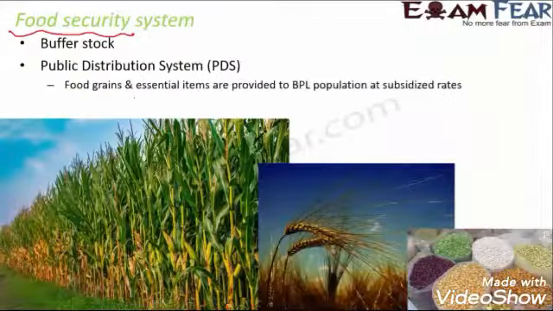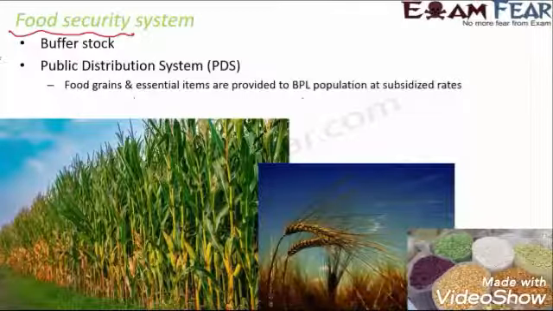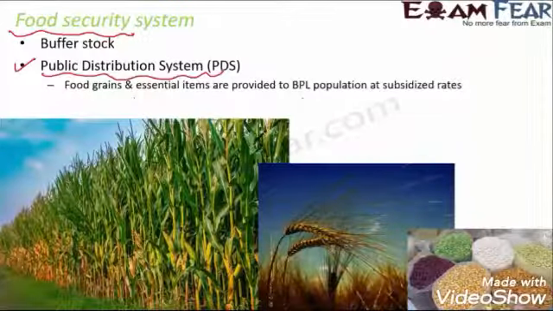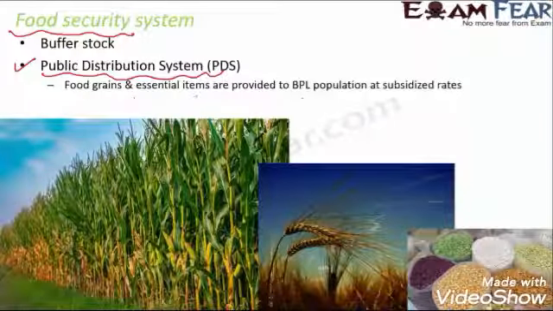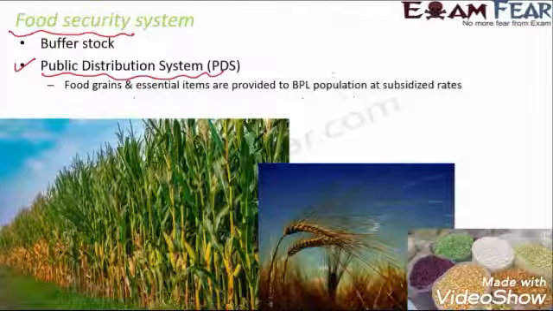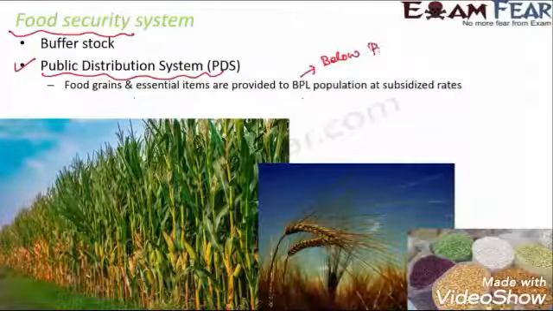Not only that, we have a system called the PDS, that is the public distribution system. The role of the public distribution system is that food grains and essential items are provided to the BPL population at subsidized rates. Now, BPL refers to below poverty line.